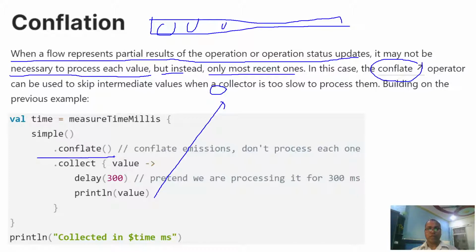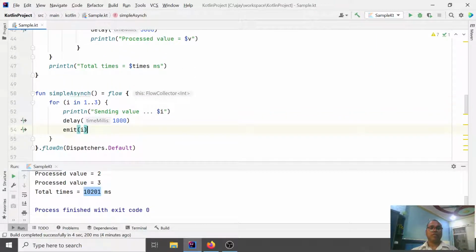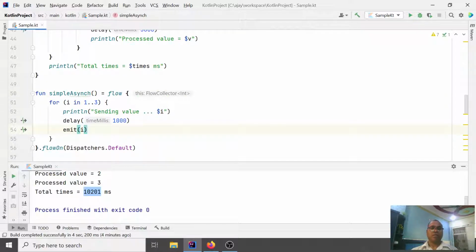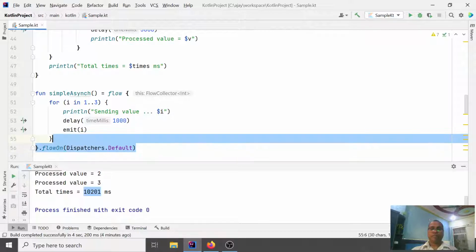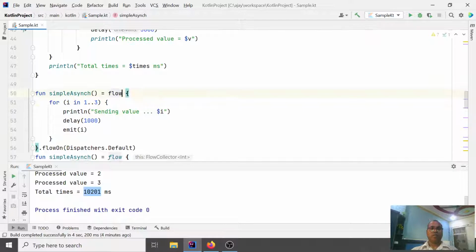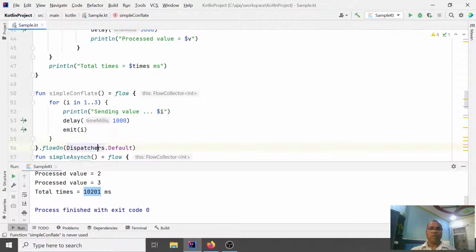So let's check that. Conflate, and here we are not passing any dispatcher.